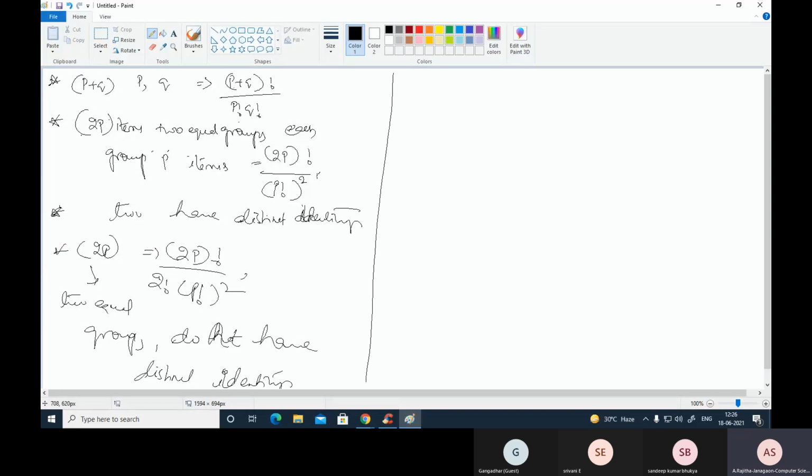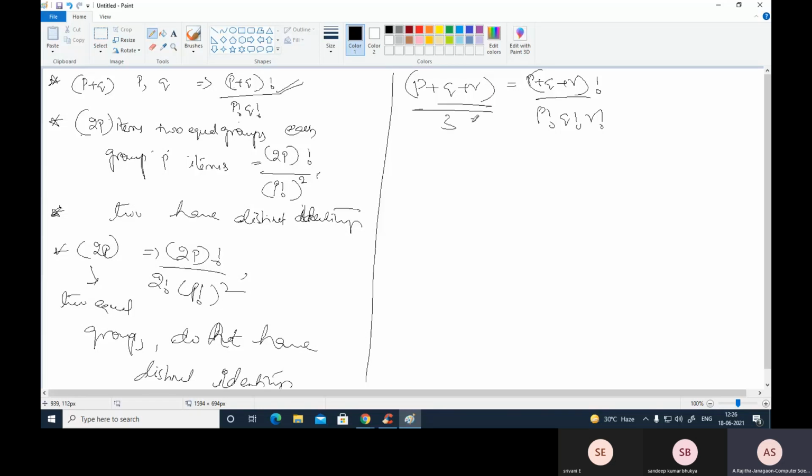Now the formula: suppose the number of ways of dividing P plus Q plus R items into three groups is P plus Q plus R factorial divided by P factorial Q factorial R factorial. So in this case, it's the two equal parts. Here, three groups. So these are the total items.